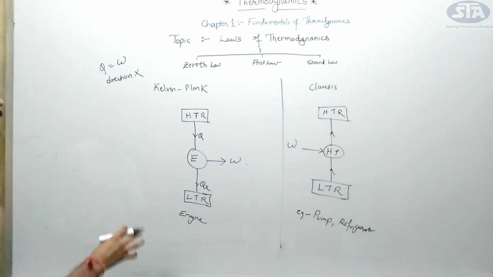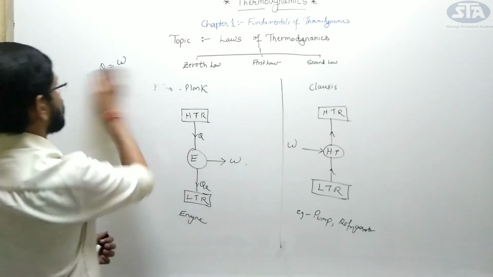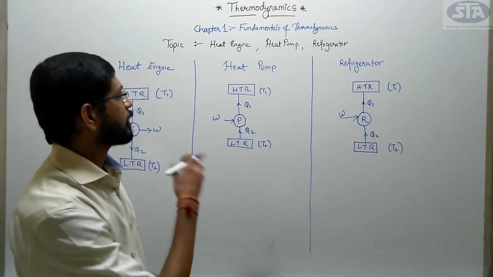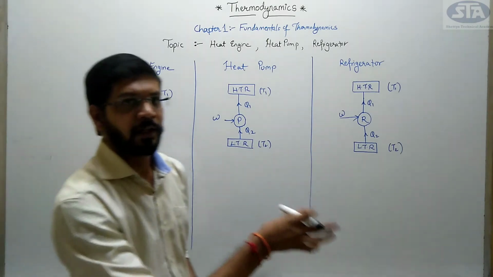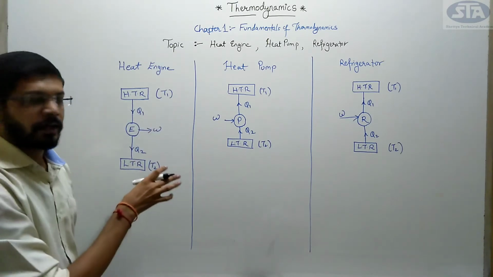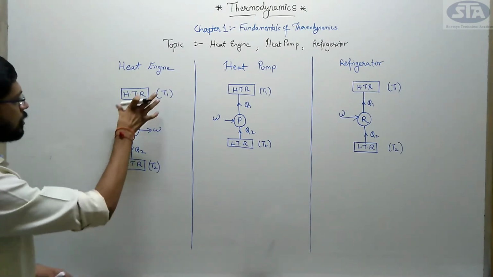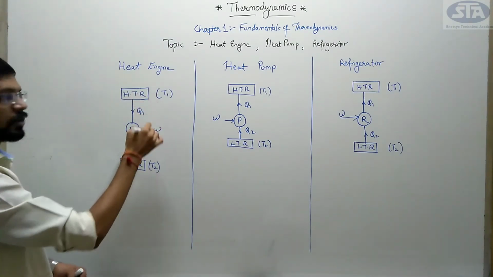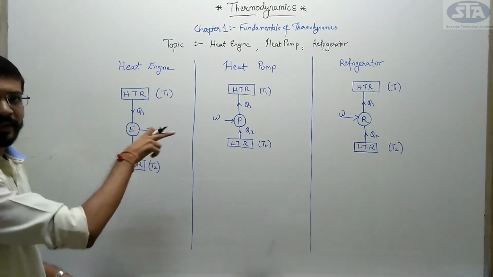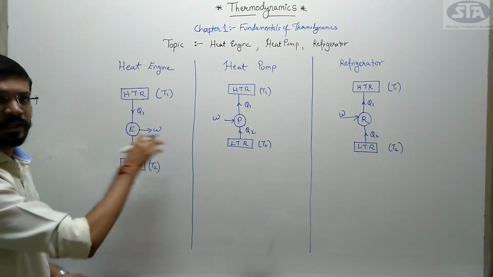Now we will see the concept of what is heat engine, heat pump and refrigerator. So students, now coming to our next topic, after the second law of thermodynamics, we will be looking at heat engine, heat pump and refrigerator. This comes from your exam point of view. You need to draw and derive the formulas for each one of them. So what is a heat engine? I have drawn the heat engine in between. What does a heat engine do? It gives work. The work done here is positive. Work is done by the engine, from the heat interaction, that is Q1 minus Q2.